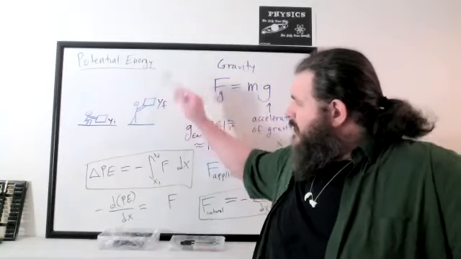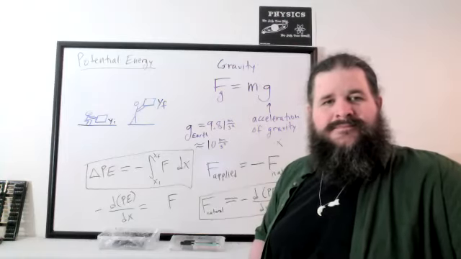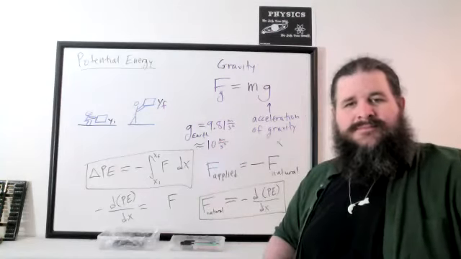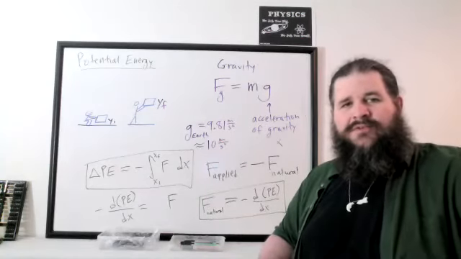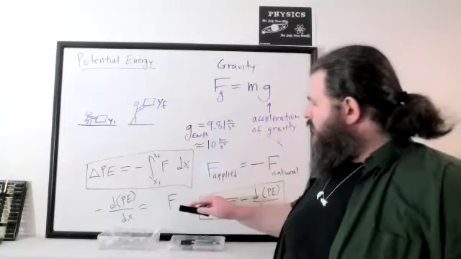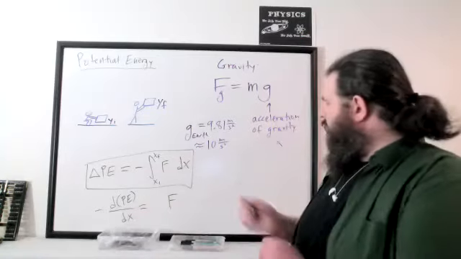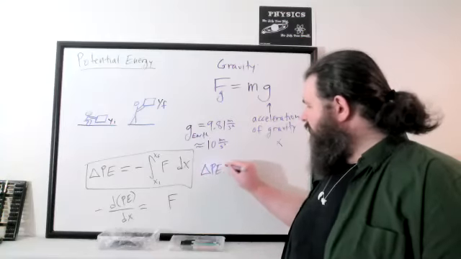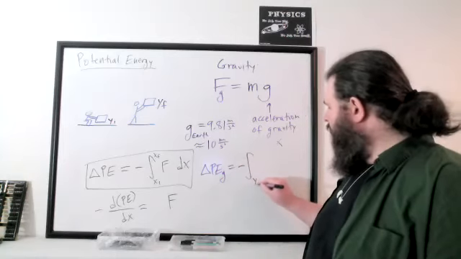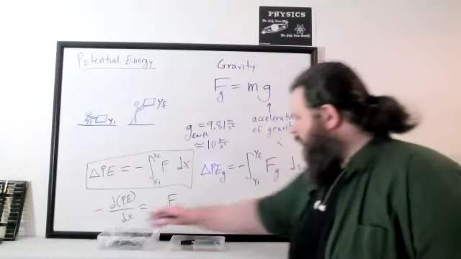Although since we're lifting it vertically, we should probably be replacing x with what? What variable do we usually use for vertical motion? Yeah, so let's replace the x's with y's. It doesn't really matter what we call it. It's just going to be a little easier to understand, I think, if we use y instead of x. So let's write that out. Change in potential energy of gravity should be negative integral from y initial to y final of force of gravity integrated with respect to y.